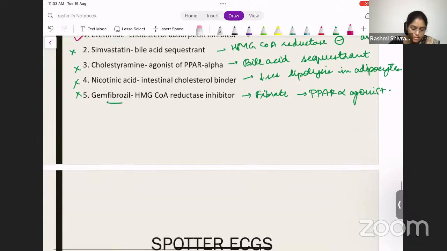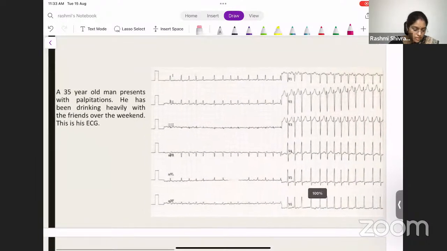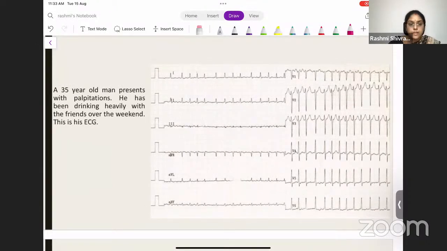Right? Yes. So we now move on to the spotter ECGs, the most interesting part of this discussion. So here, a 35-year-old man presents with palpitations. He has been drinking heavily with his friends over the weekend. This is his ECG. So what would you say based on this ECG? Yes. So what do you see here? The heart rate is definitely more than 100 per minute. Is it regular? It is not regular. So it is irregular.